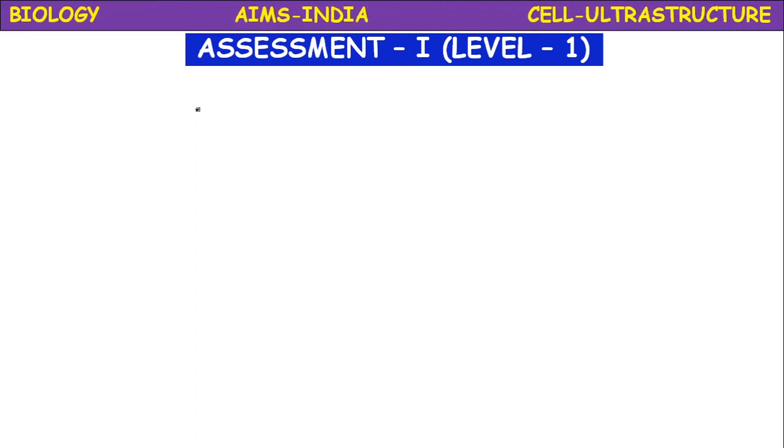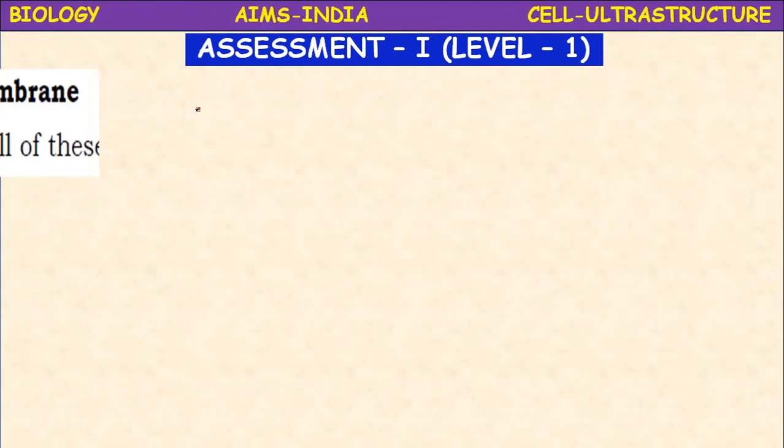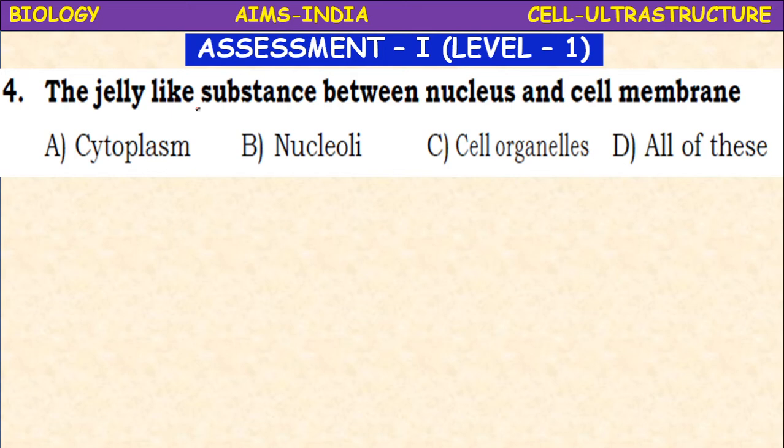Next, the jelly like substance between nucleus and cell membrane: cytoplasm, nucleoli, cell organelles, all of these. So the jelly like substance is the cytoplasm.